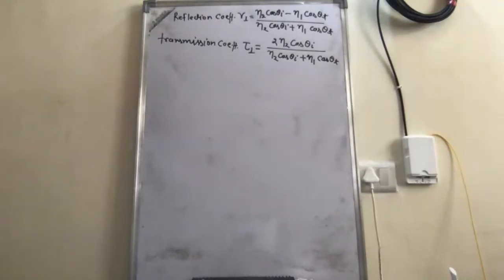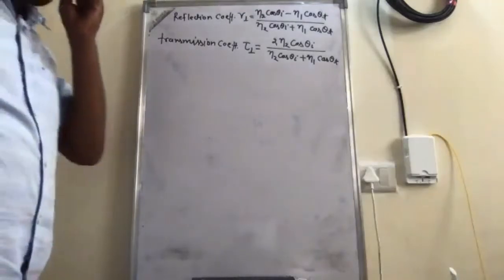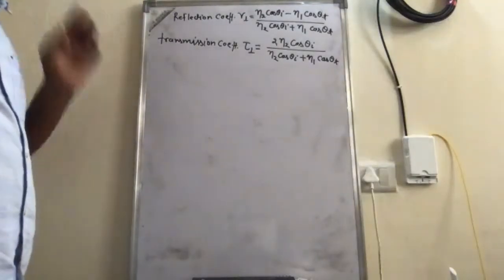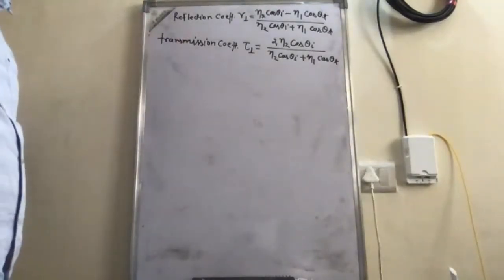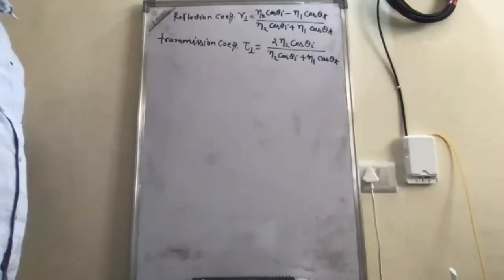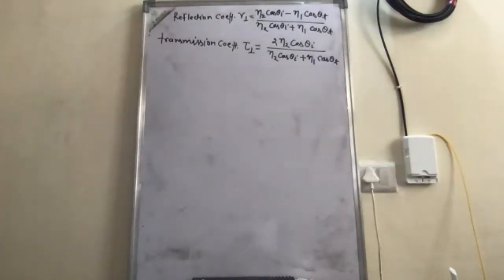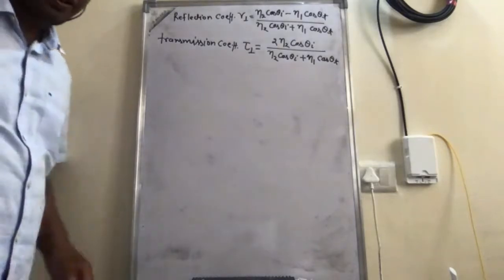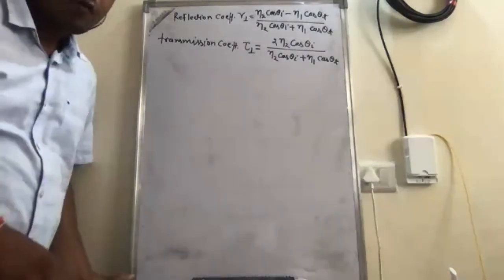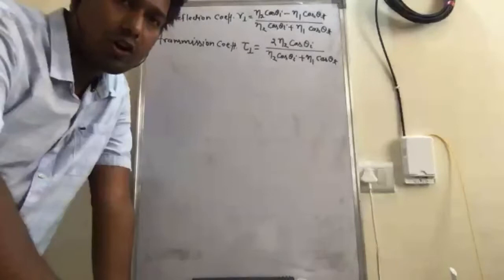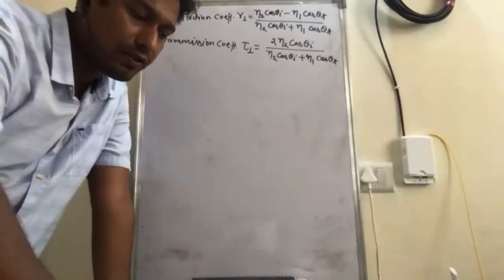And also I have given the homework that you have to derive these two relations in the sinusoidal form, sine of theta I minus theta t, sine of theta I plus theta t. So I hope you have done this homework. How many of you have done this? Did you get this result in the sinusoidal form?